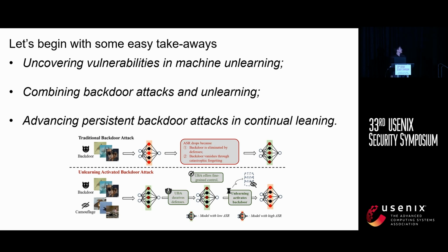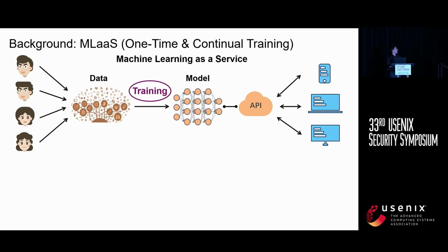Well, let's begin with some easy takeaways about this work's contribution. Firstly, UBA-Inf uncovers vulnerabilities in machine unlearning. Secondly, this work exposes a disturbing potential for combining backdoor attacks and machine unlearning. And lastly, it advances persistent backdoor attacks in continual learning. Then let's start with the background.